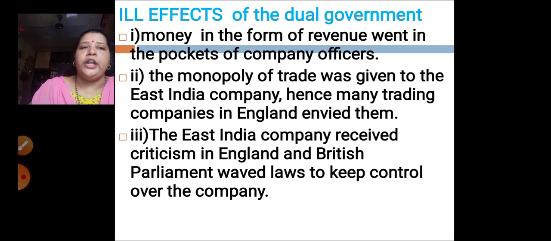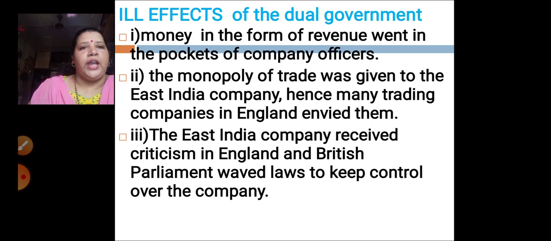The monopoly of trade was also given to the East India Company. What's the meaning of monopoly over here? The right, the one ship. Monopoly here means one person, one-handed trade. The monopoly of trade was in the hands of the East India Company alone. Hence, many trading companies in England envied them. They were jealous and angry with them because the total monopoly was in the hands of the East India Company.